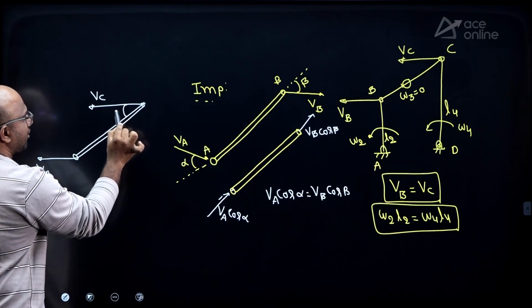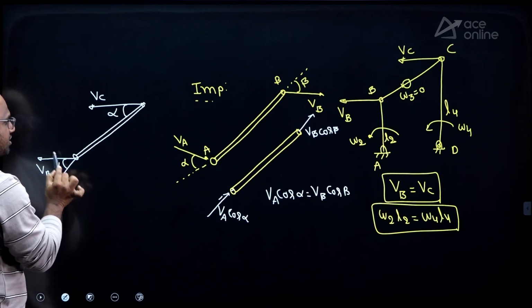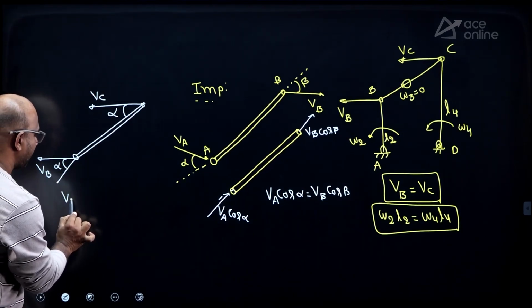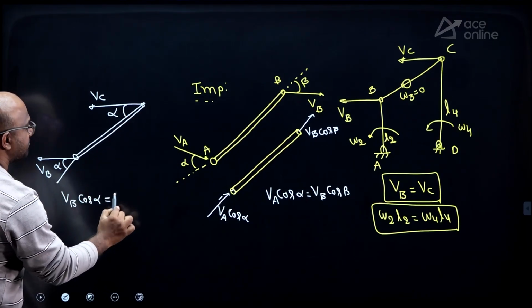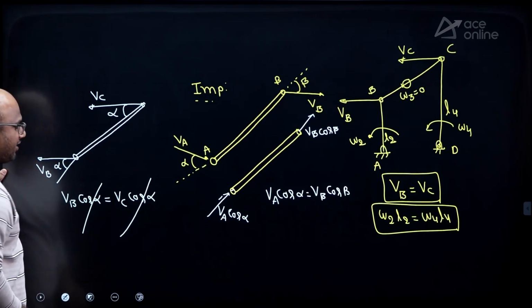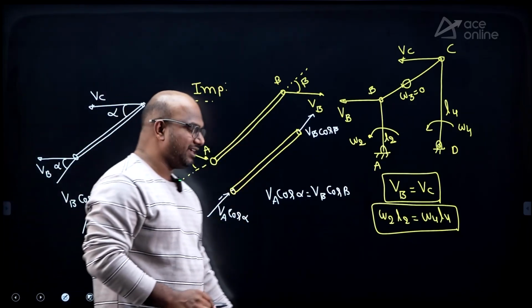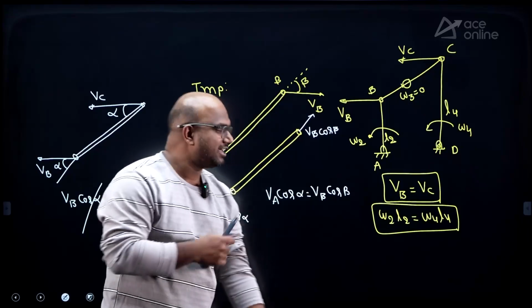This angle is alpha, and this angle is also alpha. Then resolve. VB cos alpha along the link must be equal to VC cos alpha itself. Cos alpha gets cancelled. Ultimately, I get VB equal to VC only. I hope this is clear for you guys. Understood, everyone? Yes.